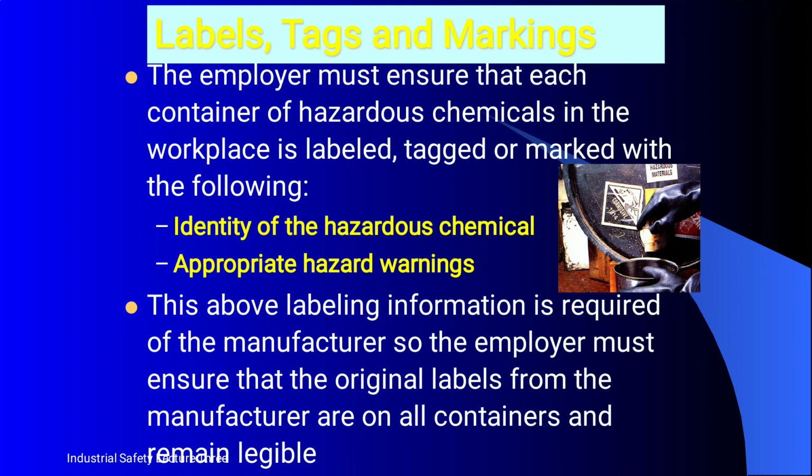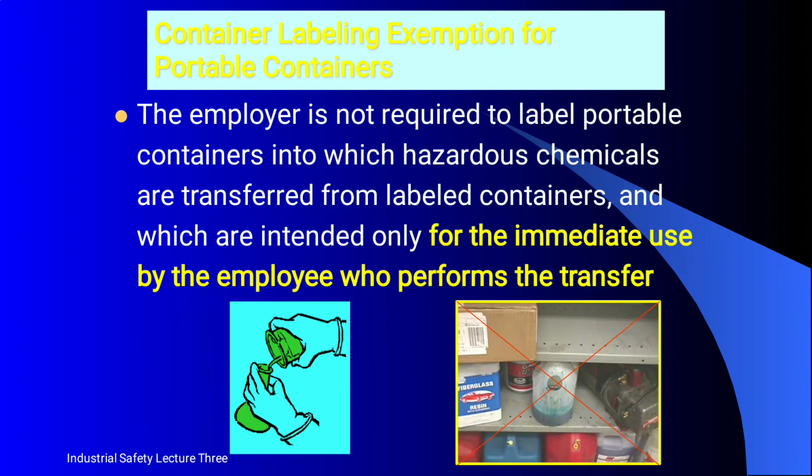The employer must ensure that each container of hazardous chemicals in the workplace is labeled, tagged and marked with the following. First one is the identity of the hazardous chemical and appropriate hazard warning. This labeling information is required of the manufacturer, so the employer must ensure that the original labels from the manufacturers are on all containers and remain legible.